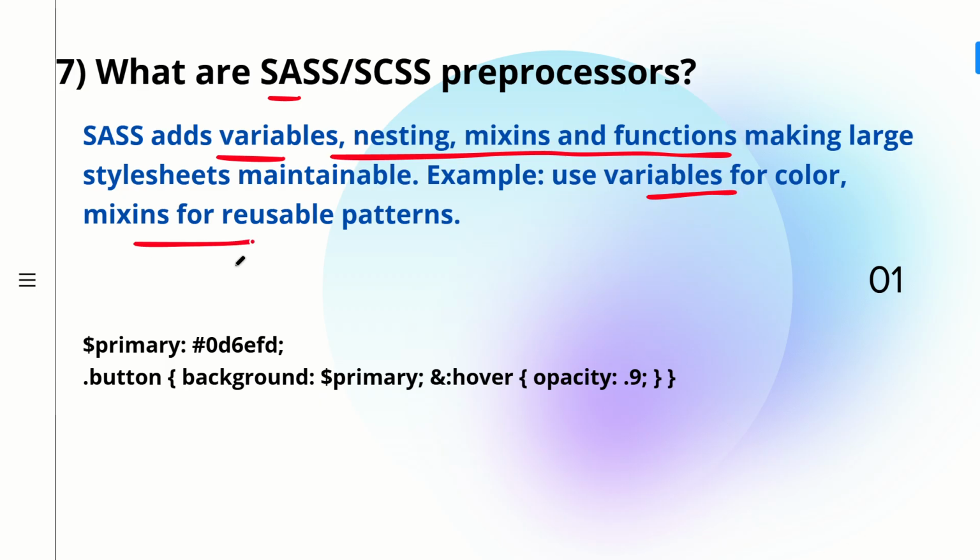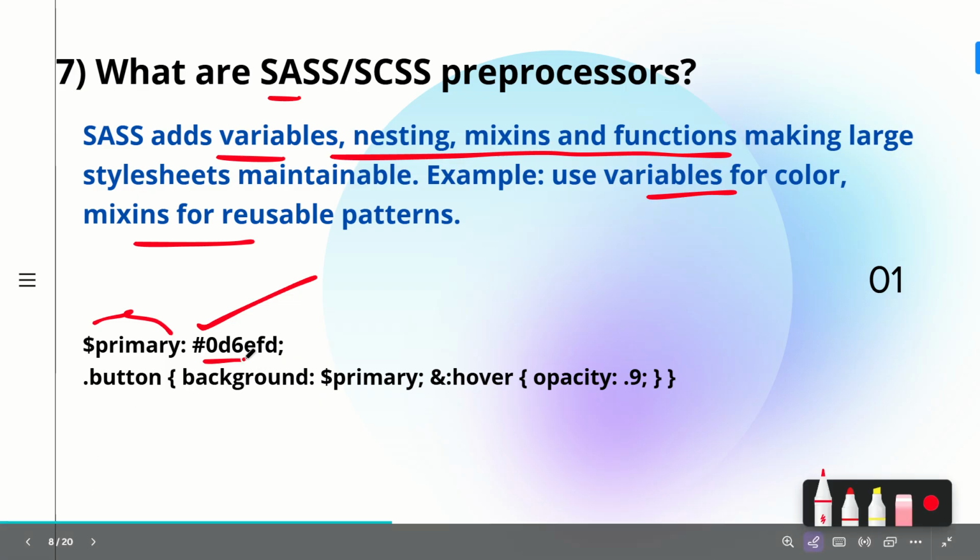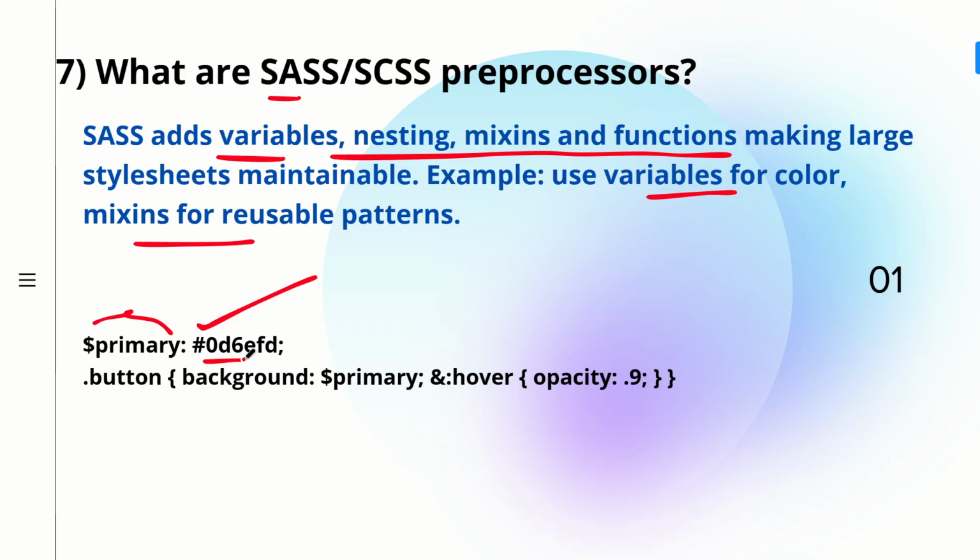The example you can see here is, I have one variable called primary and I have given it this color. Now if I don't have this variable and I have 50 classes where I have to use this primary color, because since it is a primary color, maybe I want it in my header, in my buttons, or in my border. So multiple places I would be using this primary color. If I don't have a variable, everywhere I have to go and type this hash 0d6efd, and there are chances I might miss it, there might be some kind of mistake. So for that reason, we make use of SASS or SCSS preprocessors, and we can make use of variables.